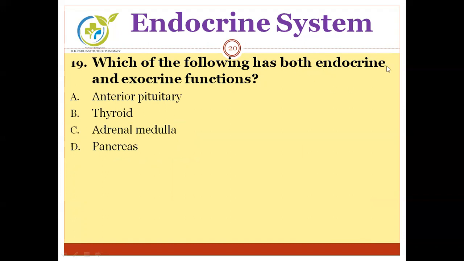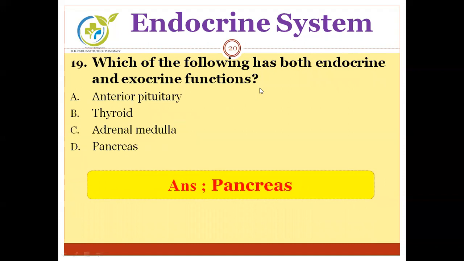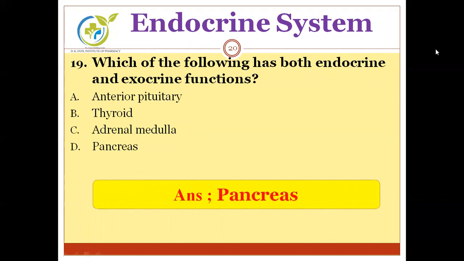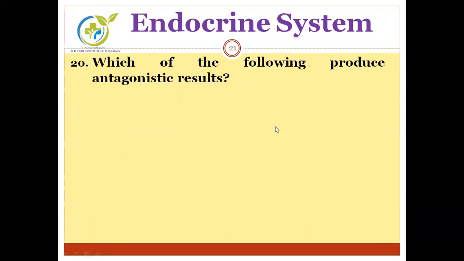See, an endocrine gland can secrete its chemical composition directly into blood, whereas an exocrine gland secretes its chemical composition through ducts. That is the difference between endocrine and exocrine. And the correct option is pancreas. Pancreas works both endocrinely and exocrinely. Going to the next question.